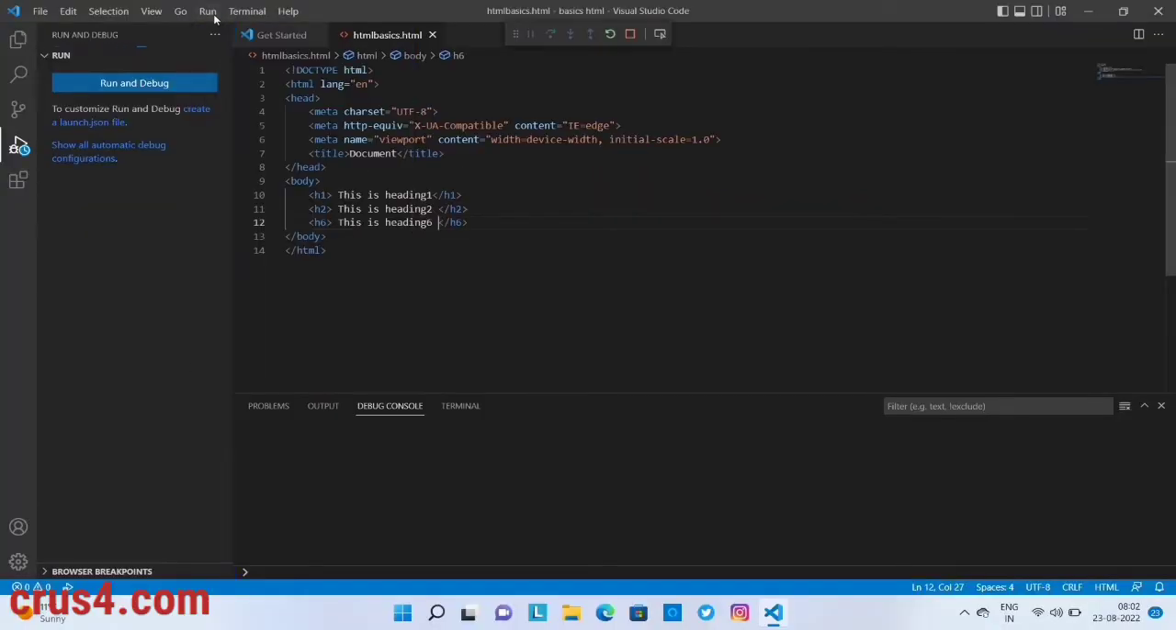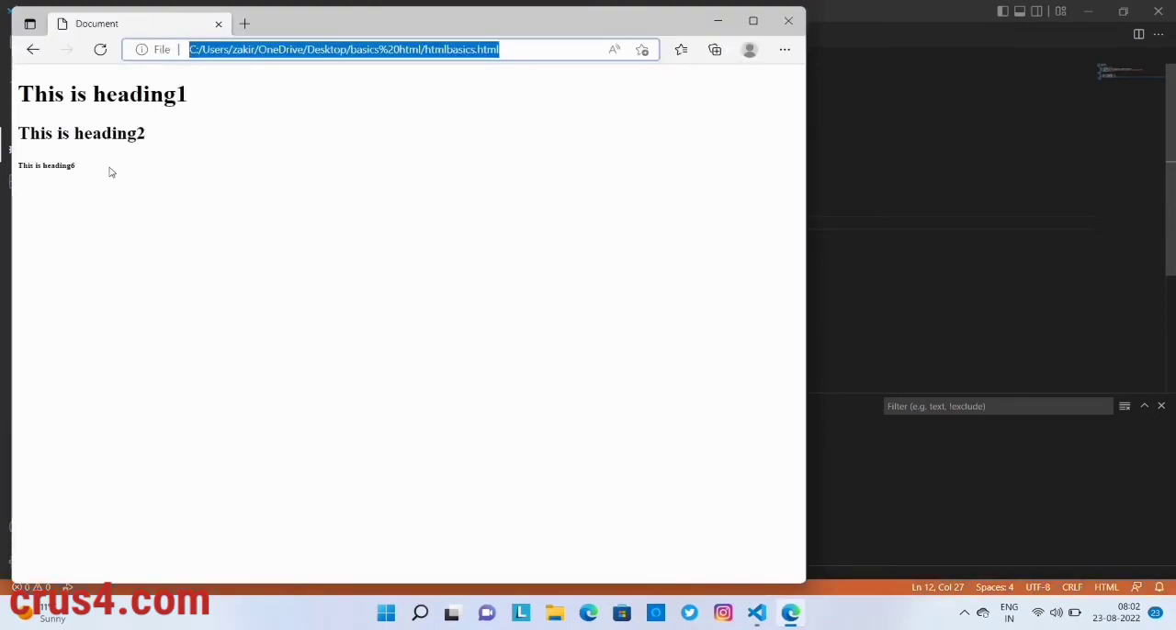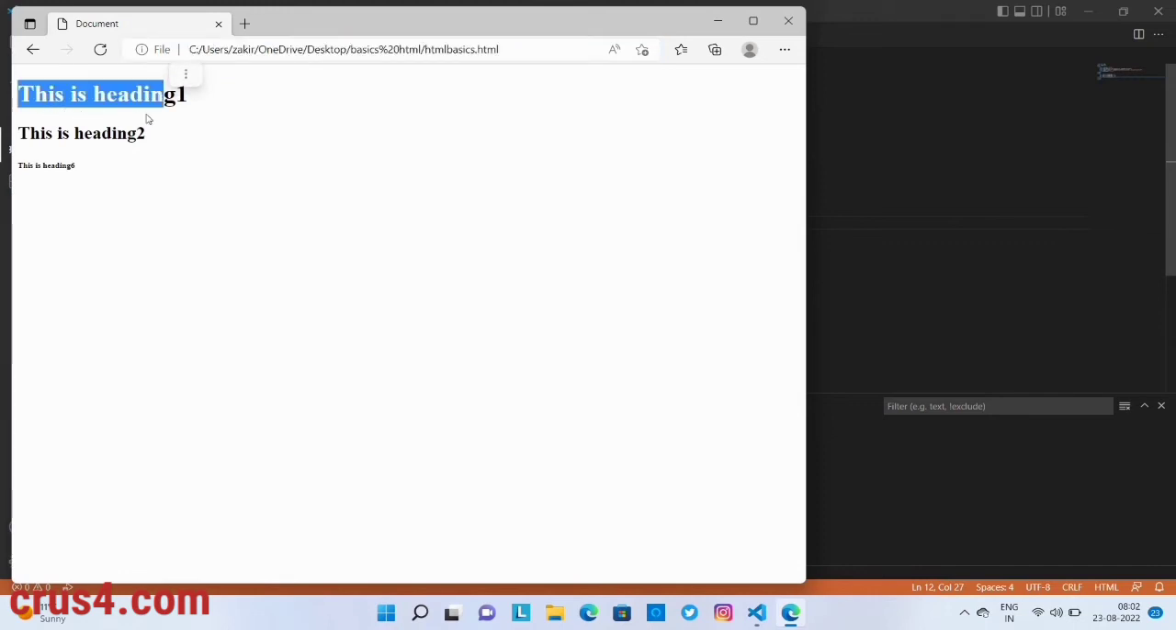Now if we run this code, you can see that heading 1 is greater in size than other headings, and we usually use it to highlight an important text. Heading 2 is smaller in size than heading 1 and heading 6 is very small. You can try it yourself by using any text editor or simply using Notepad.